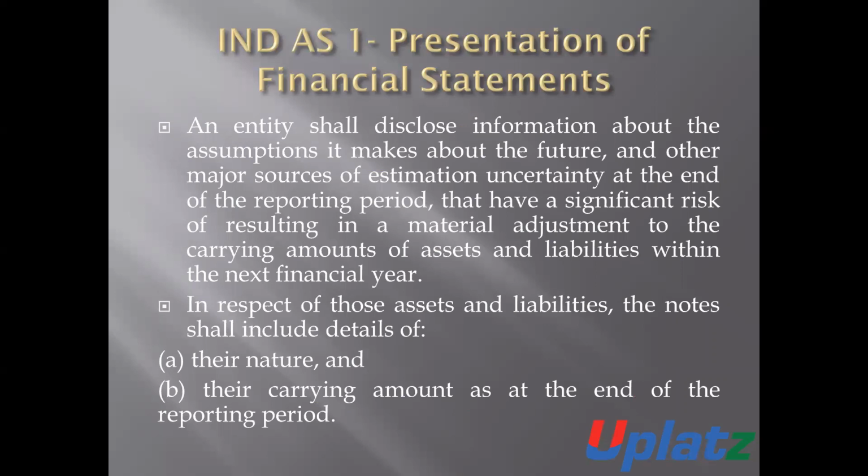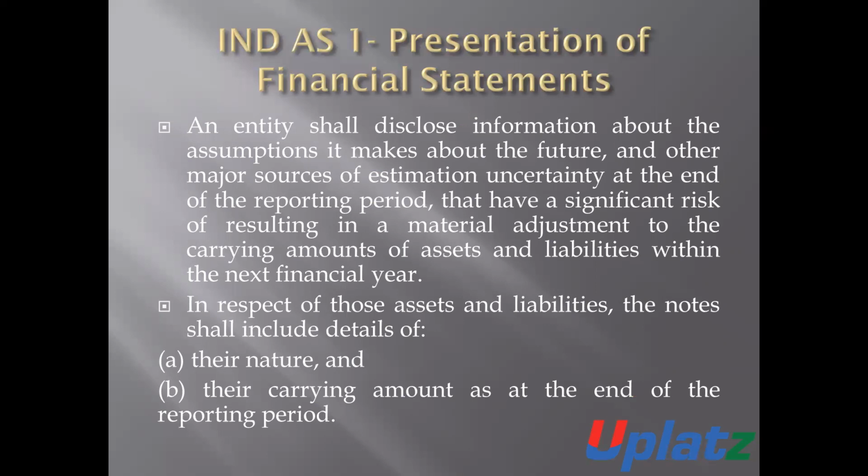That is, the entity will disclose all the information about the assumptions which are made by such entity about the future, and it will also disclose other major sources of estimate uncertainty at the end of the reporting period that have a significant risk of resulting in a material adjustment to the carrying amount of the assets and liabilities within the next financial period.